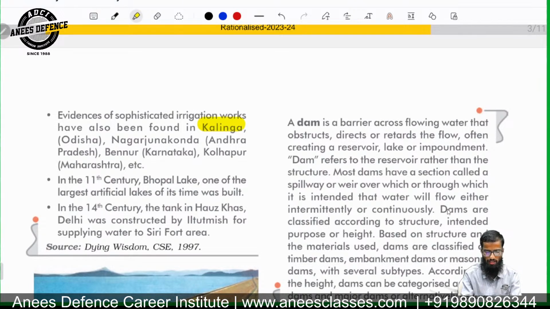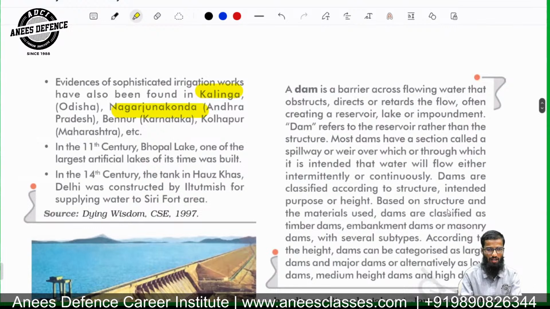You know about Kalinga, where Ashoka fought the Kalinga War, which changed his very approach, and afterwards he became very merciful, right? So you have Nagarjuna Konda, which is in Andhra Pradesh. The question can be asked. In the 11th century, Bhopal Lake was one of the artificial lakes.